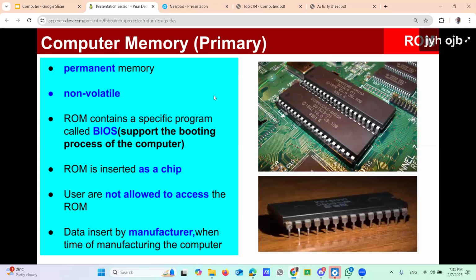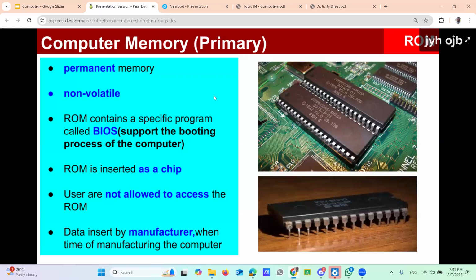Once you switch on the computer, the first program to activate is the BIOS. Later you will learn the functions of the BIOS also. For now, remember, there's a specific program in the ROM called BIOS.